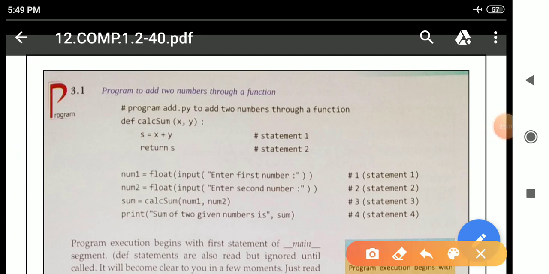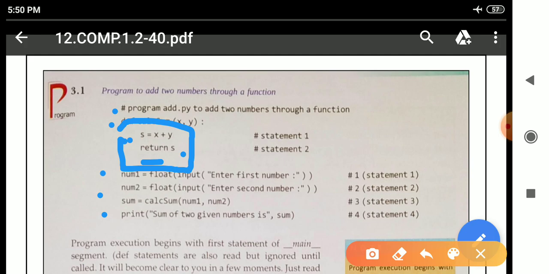So see here, the comment is there, after that the function definition, and after that the function body. This particular function will perform addition. That is why we can see the two arguments: the two variables x plus y will be calculated and stored inside variable s, and at last we return s, because s contains the computed part. After that num1, num2, sum is there.